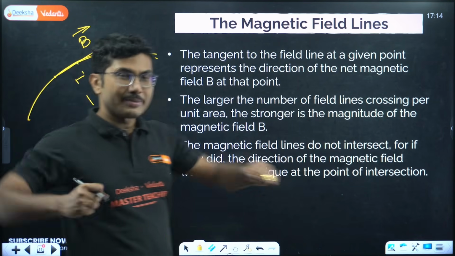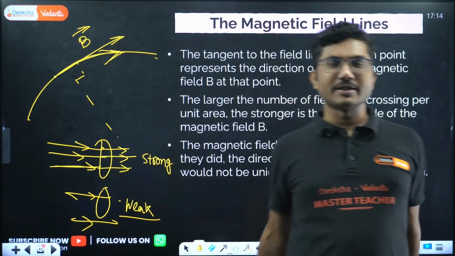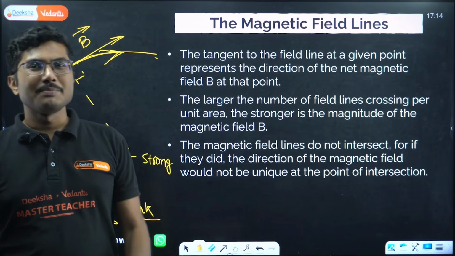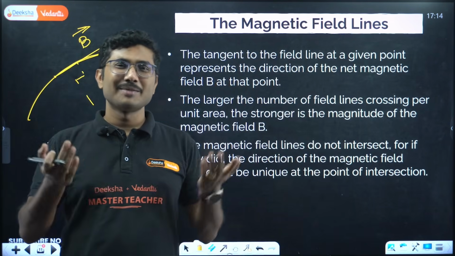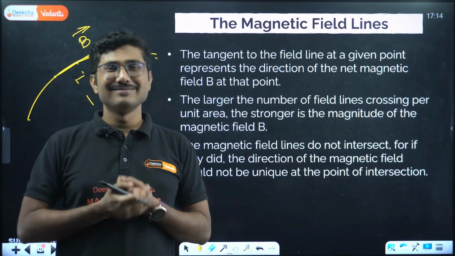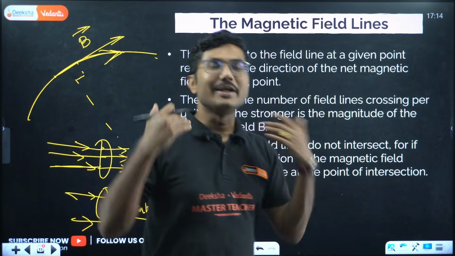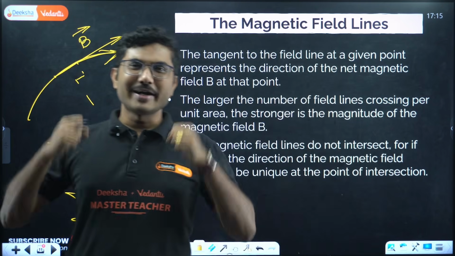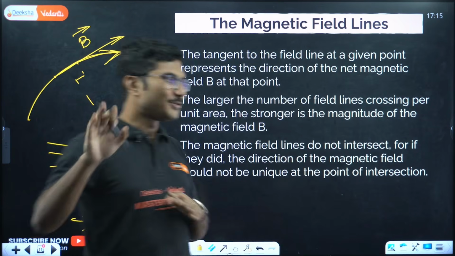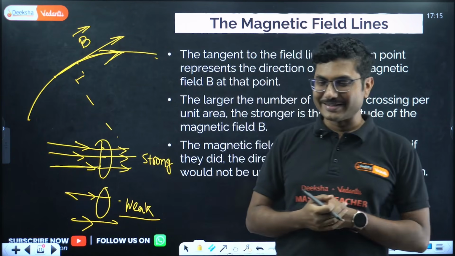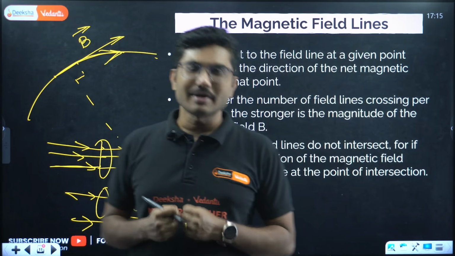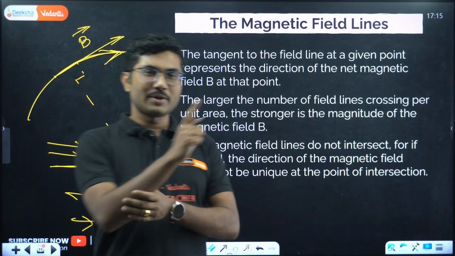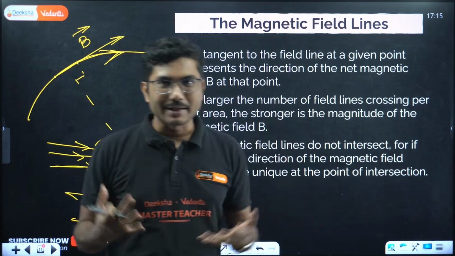Stronger means 5-6 people are coming together and saying that I demand this. That is stronger. And one person saying I want this, I want chocolate, that is weak, right? Strong means we want chocolate, we want this, we want a holiday tomorrow in your college. Don't do that, I'm just giving you an example. So if more people are together, that gives rise to a stronger magnetic field. And if only one of them is there, then it gives rise to a weaker magnetic field.